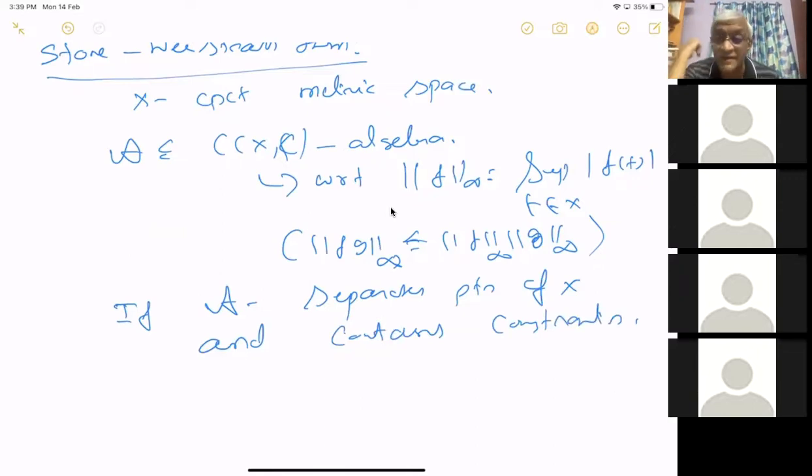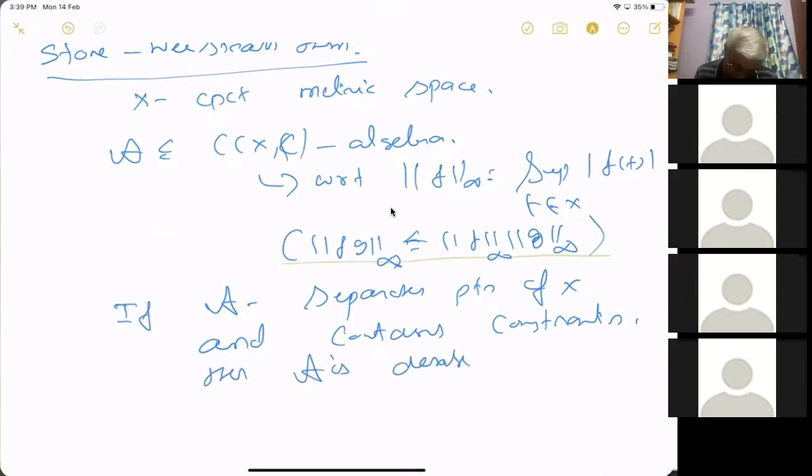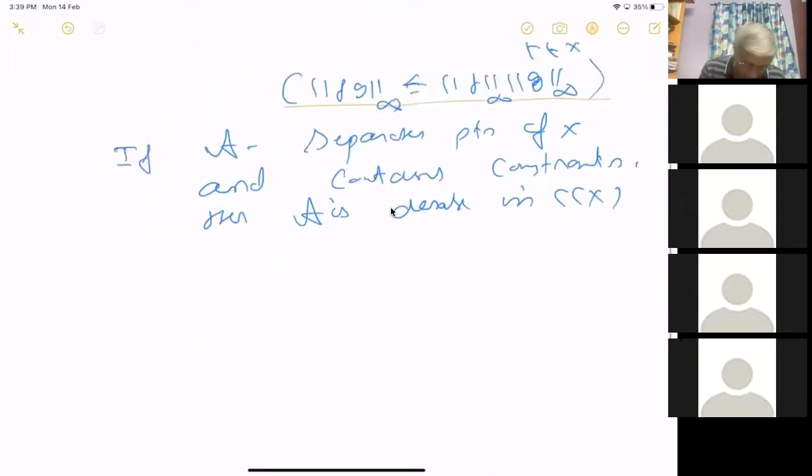Unital means the constant function 1 is there. Then because it's an algebra, all constant functions will be there. If A contains constants, then A is dense in C(X). Okay, I think this is the theorem. Dense in C(X).